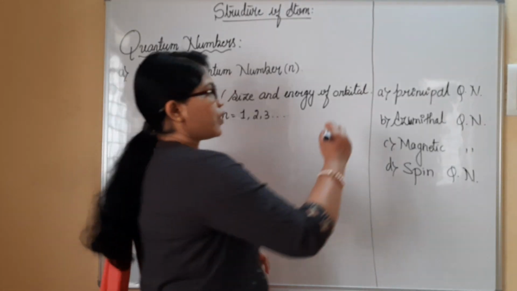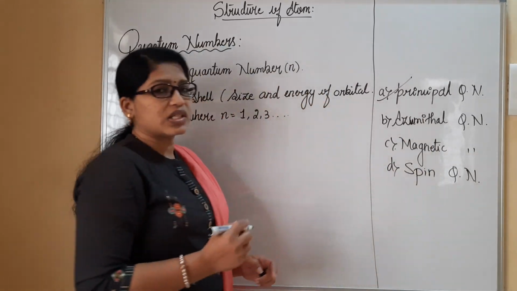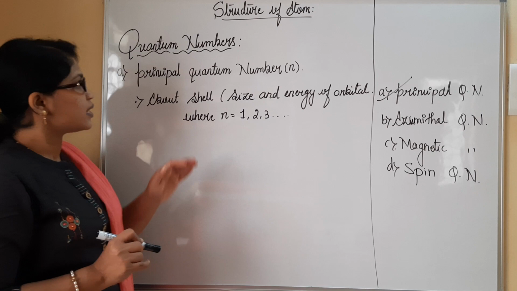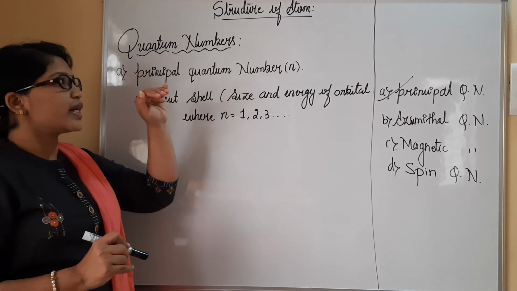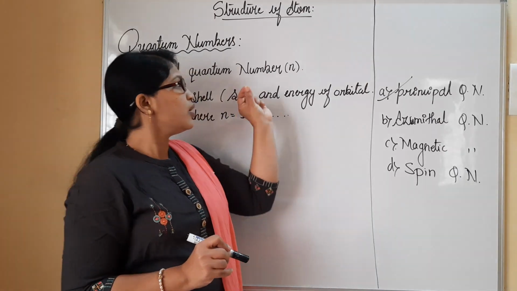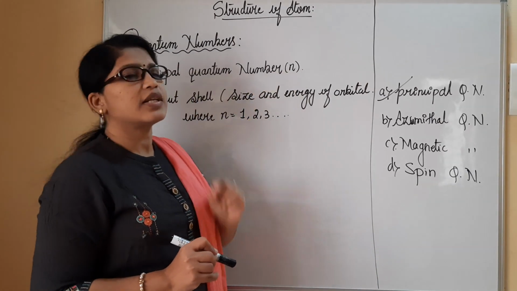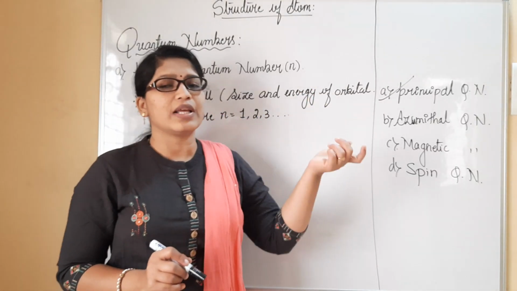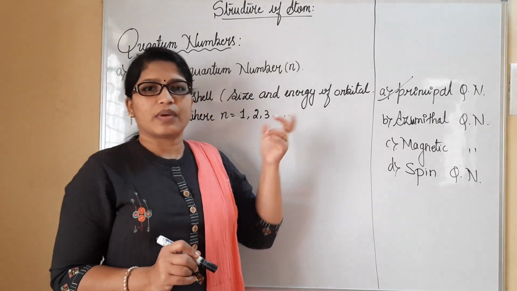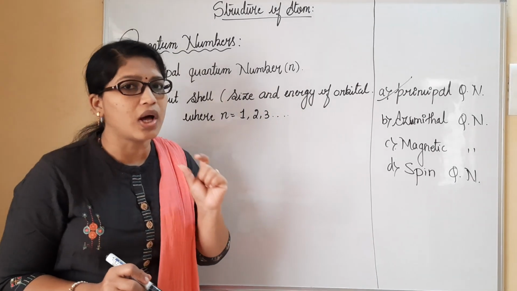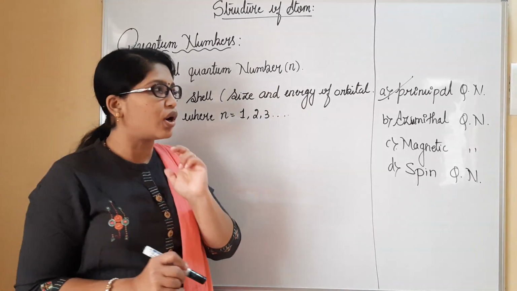Let us begin with the very first one, the principal quantum number. Let us understand this one. The principal quantum number is generally represented by n. We have a notation here, and we have to remember it. Every time we will not write out principal quantum number; simply it is denoted with small n. Remember, it is small n.